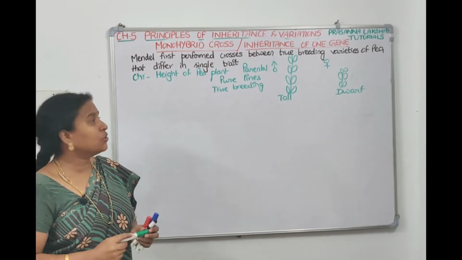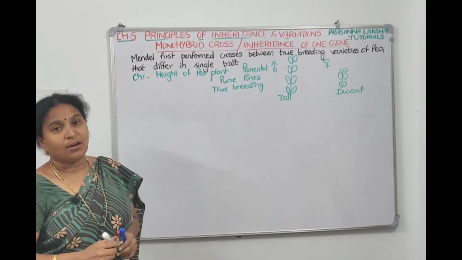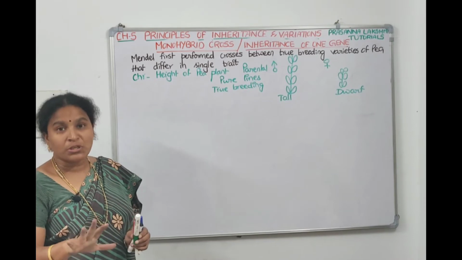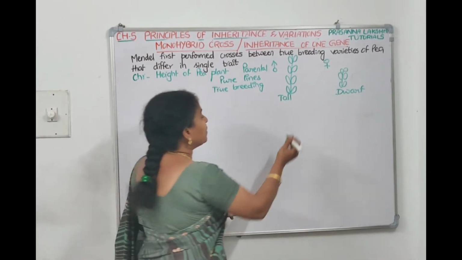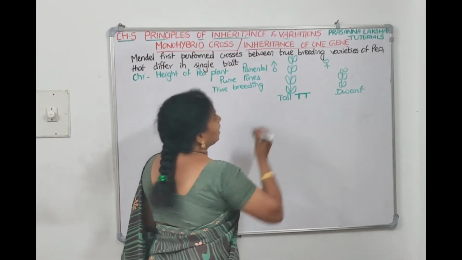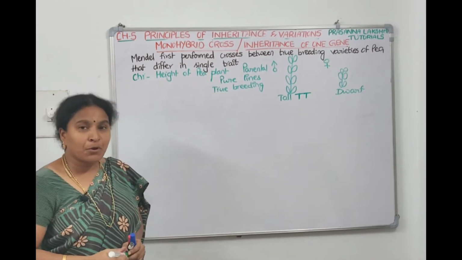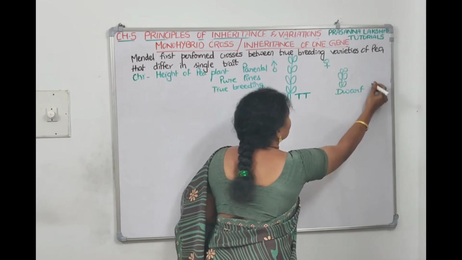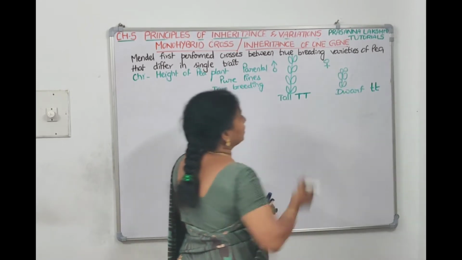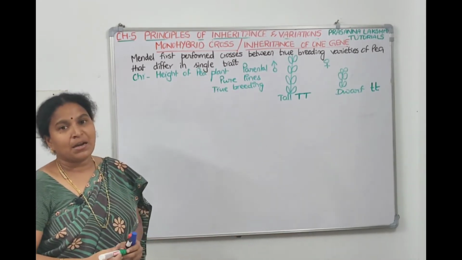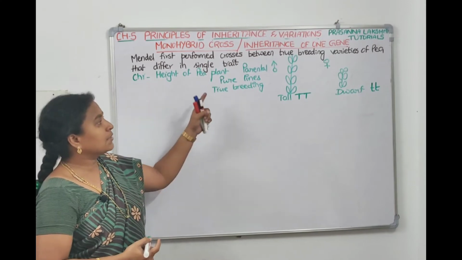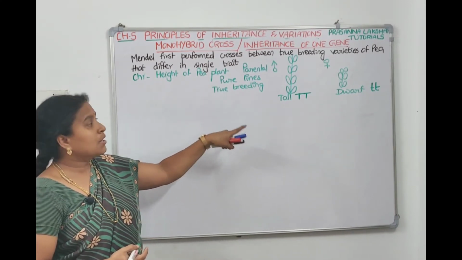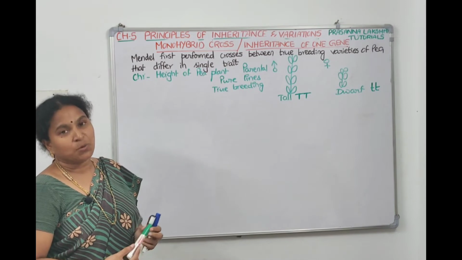If we look at the genotypes, the genotype of tall, since it is a pure line, is homozygous. Homozygous means it will be capital T only. And dwarf is also a pure line, means it is also homozygous. That means the dwarf plant genotype will be small t. So these are the parents Mendel selected. He selected the male plant as capital T tall. He selected the female plant as small t dwarf.